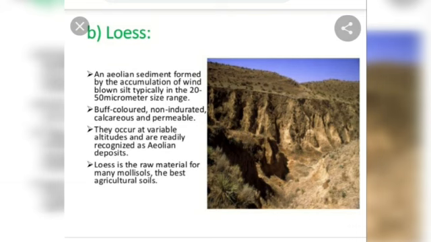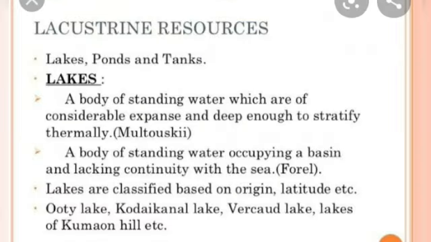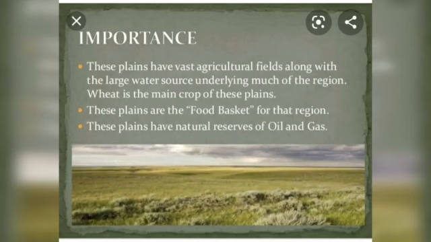Another deposit that occurs because of the movement of the wind is known as loess. Then there are the lacustrine plains or river deposits, especially in the areas of lakes and rivers. Then what is the importance of the plain areas? The plain areas all over the world offer many advantages, whether it is the agriculture sector, the transport sector, the industrial sector, or even human settlement.